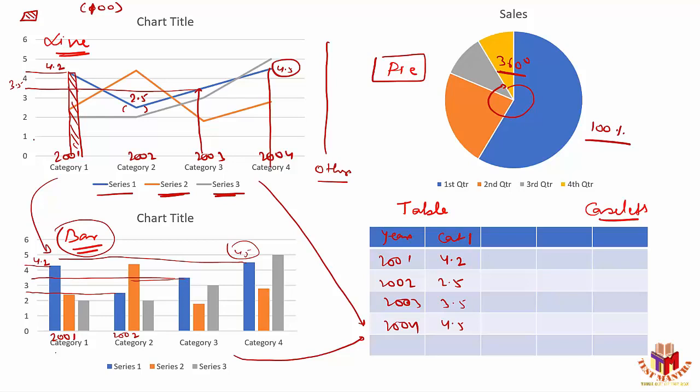So I cannot be sure that if I have a line graph or a bar graph, they have provided me the 100% data. If they provide this information, with one more line which represents other, or not category here, let's say years here, and they had given you one more line here which represents other, then only I can say that they have provided me the 100% data, or else they have not provided me the 100% data.